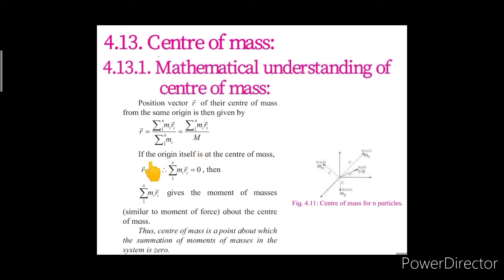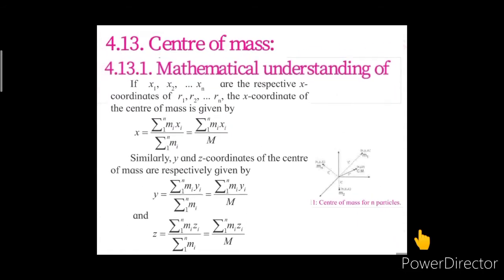Now, if the origin itself is at the center of mass, that means the position vector value would be 0, then the summation mi ri vector would be 0, and hence the summation mi ri vector gives the moment of masses, similar to the moment of force, about the center of mass. Thus, the center of mass is a point about which the summation of moments of masses in the system is 0.